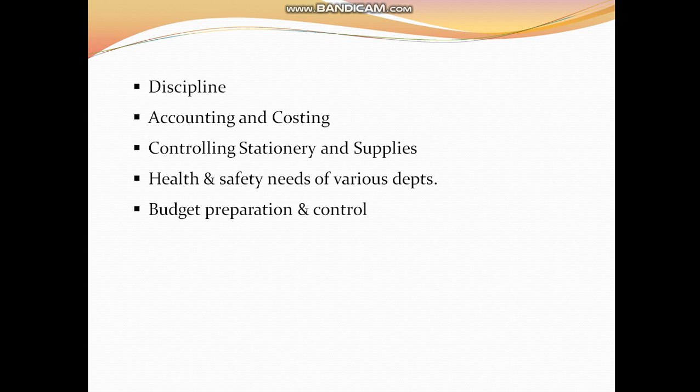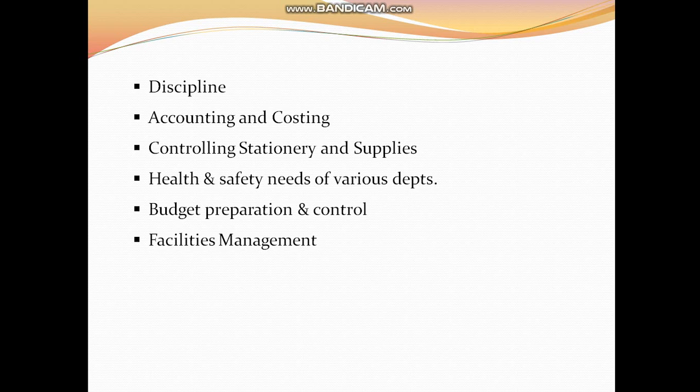Health and safety needs of various departments: he has to take care of the growth of the various departments in the office, and whether the office subordinates are doing proper work. Then budget preparation and control. Various departments need a budget for different activities in order to run the organization. One of the main functions of the Office Manager is to prepare the budget and control it.